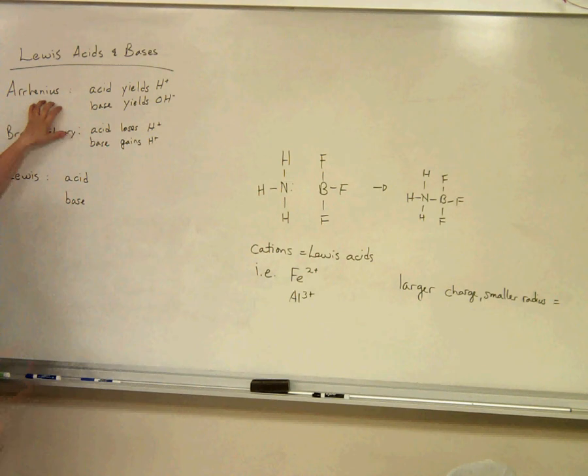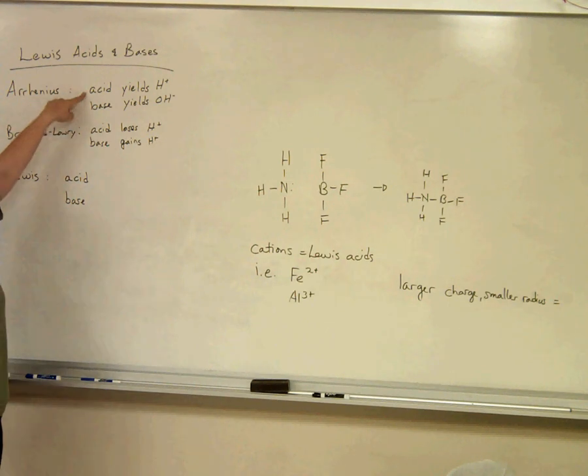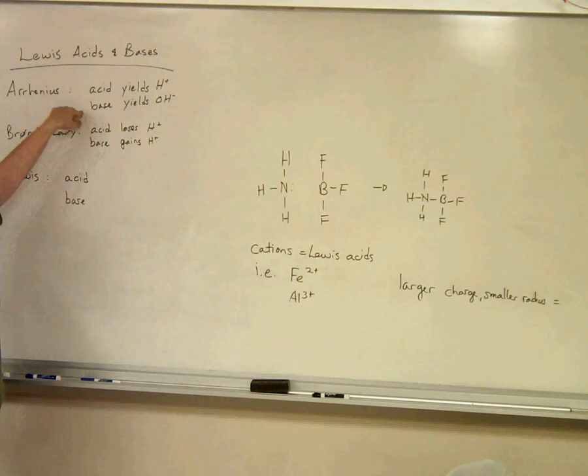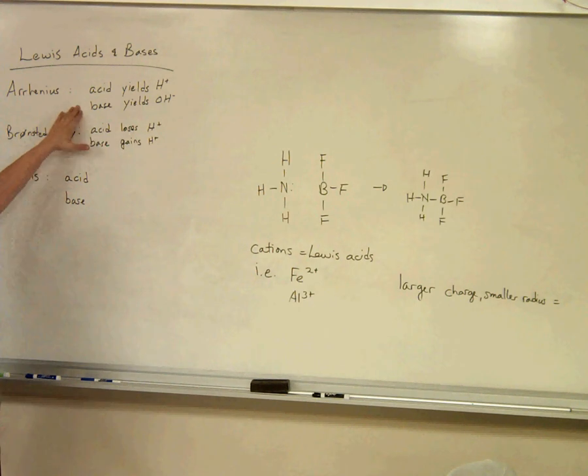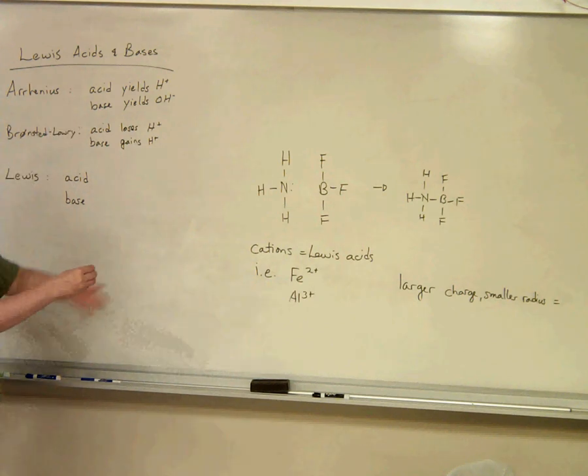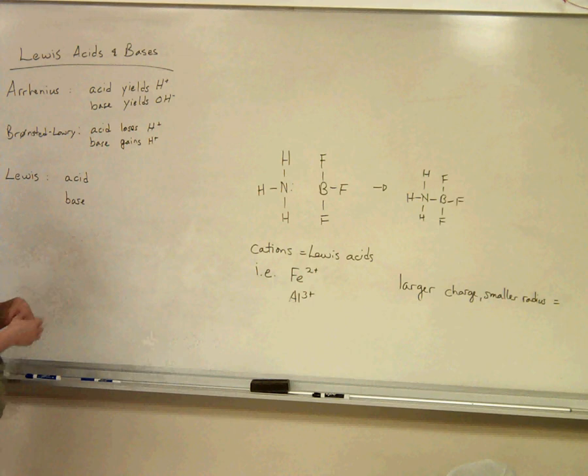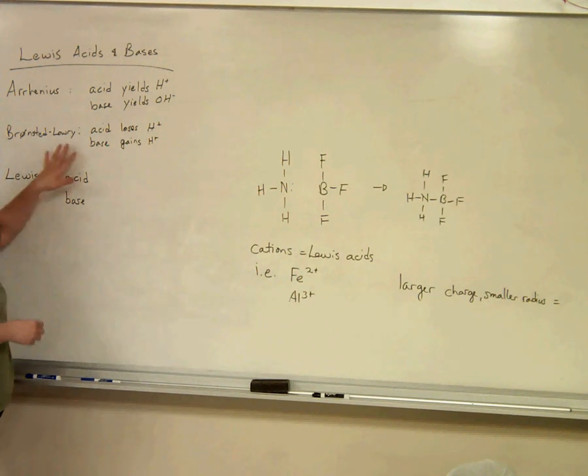Arrhenius was the first guy. He said that acids yield hydrogen ions when you dissolve them in water, and bases yield hydroxide ions when you dissolve them in water. Then along come Bronsted and Lowry, and they said, well, that is a lot of acids and bases, but there are some more chemicals we found that are acids and bases that don't fit this category. So they made a new, more inclusive definition, and they say that acids are the ones that lose the hydrogen and base gains the hydrogen in a reaction. They exchange a hydrogen.